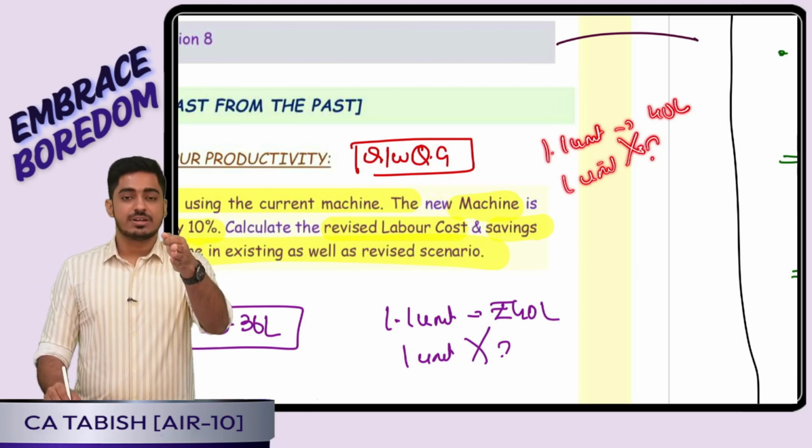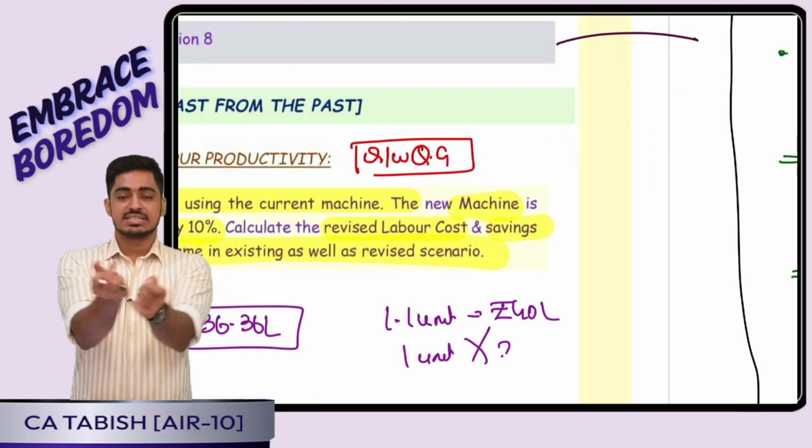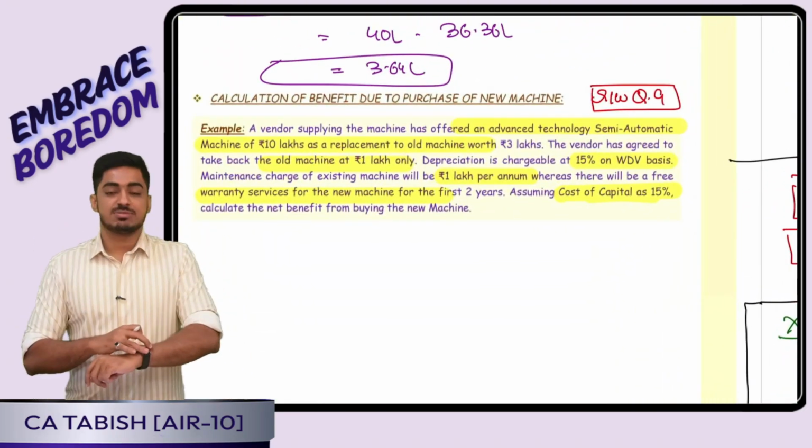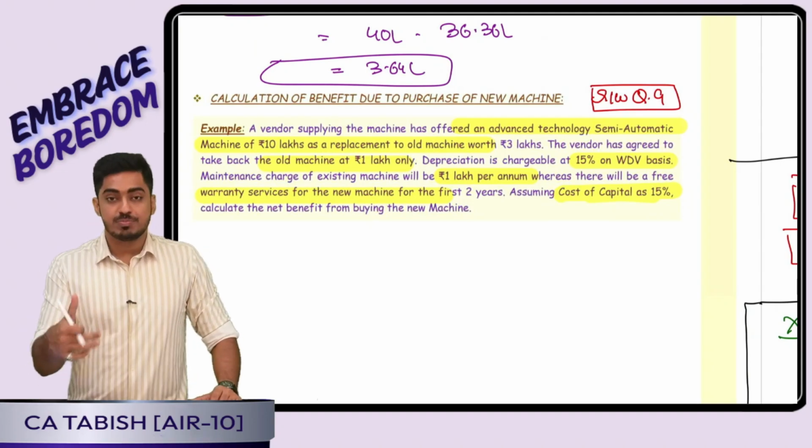Right now the cost is 40, in future it will be 36.36 lakh. That gives me the cost savings. Yes or no, everyone? Perfect. The next adjustment was calculation of benefit due to purchase of new machine.